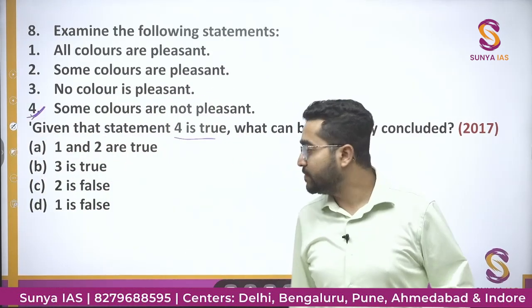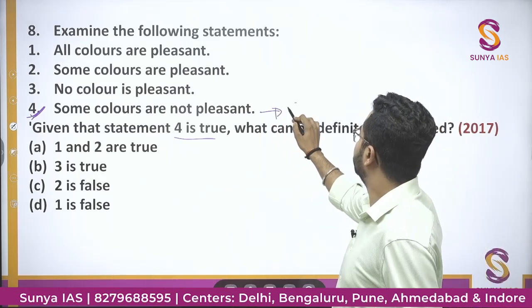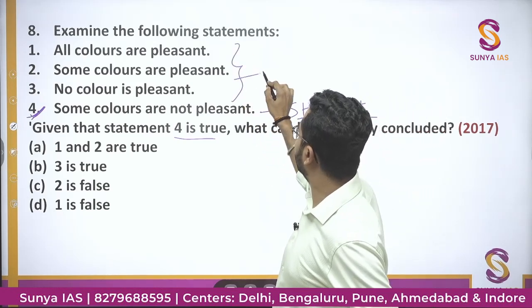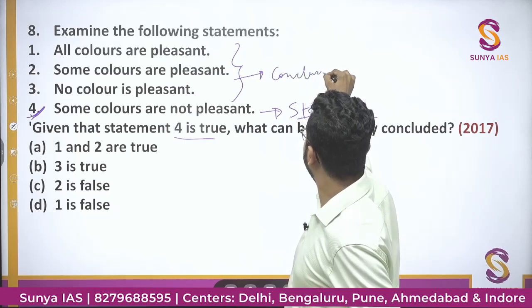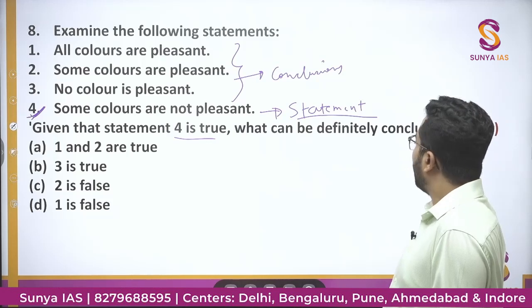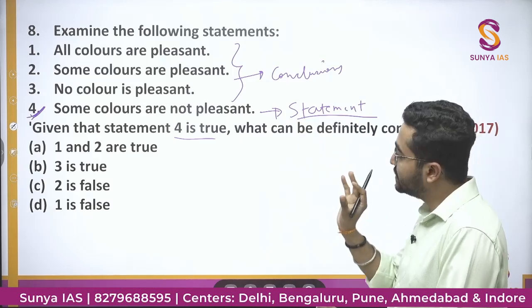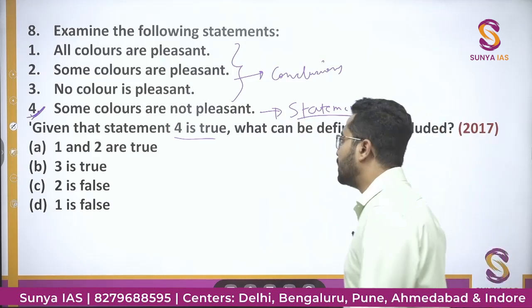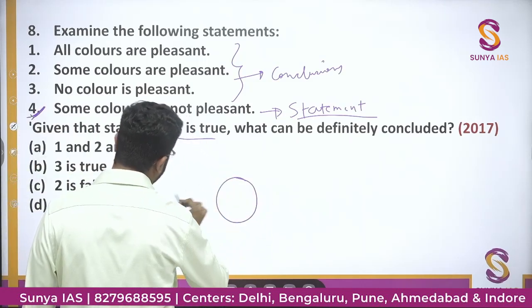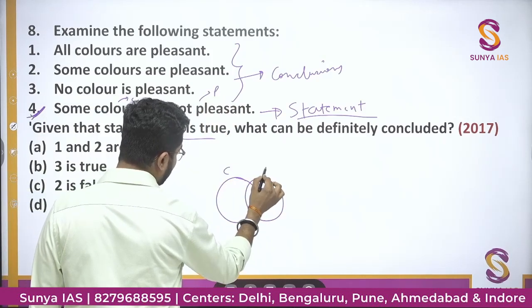So what they have given in this question is statement 4 is true. So this is a statement which is true, and these all are conclusions. Given that statement 4 is true, what can be definitely concluded? Some colors are not pleasant, this is given. So what I will do, I will make a general diagram. If color is C, pleasant is P, some colors are not pleasant.